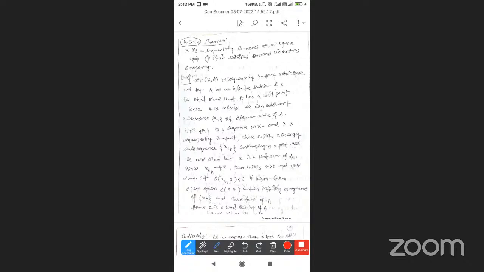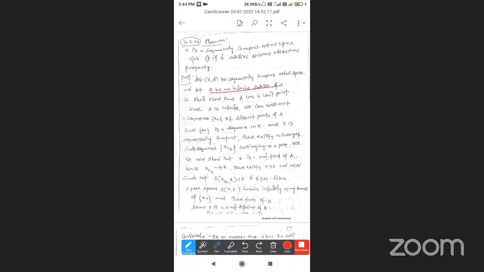So what is the 4.3.14 theorem called? Proof. First, let (X, d) be a sequentially compact metric space. Let us take an assumption: (X, d) is a sequentially compact metric space.